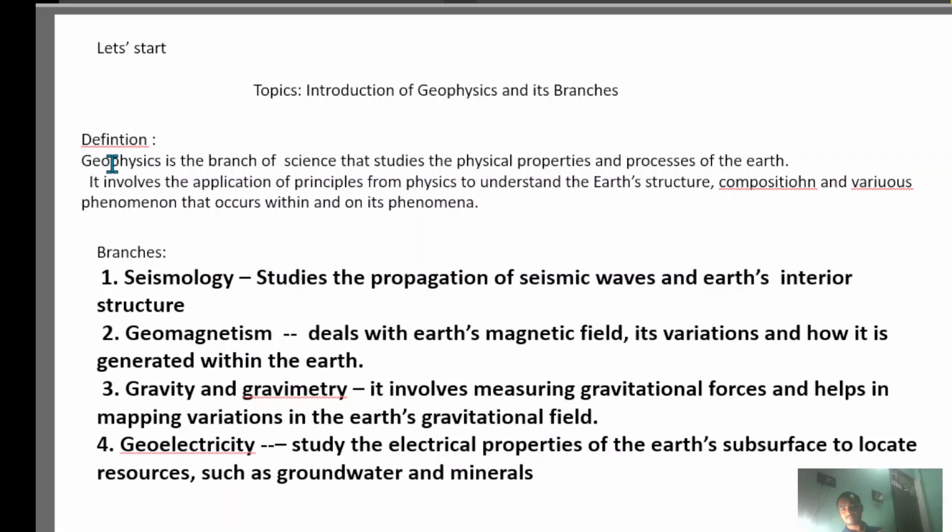When we talk about the surface of the Earth, it means the water and our atmosphere, and we understand the composition of the Earth's interior, and the processes of the Earth. That means its rotation, what its shape is and how it rotates, and in composition we understand the magnetic property of the Earth. All these things we study in geophysics.